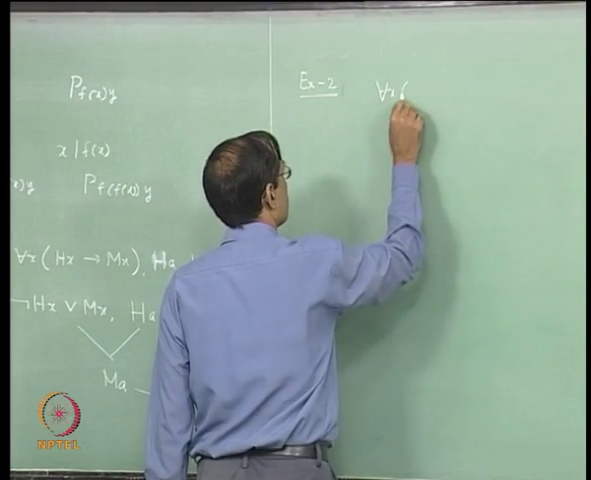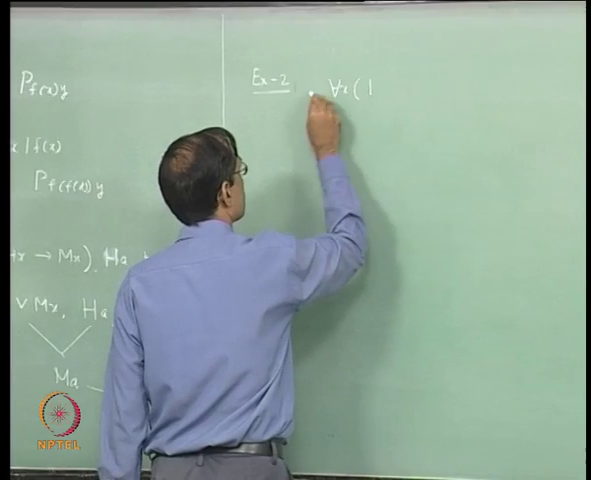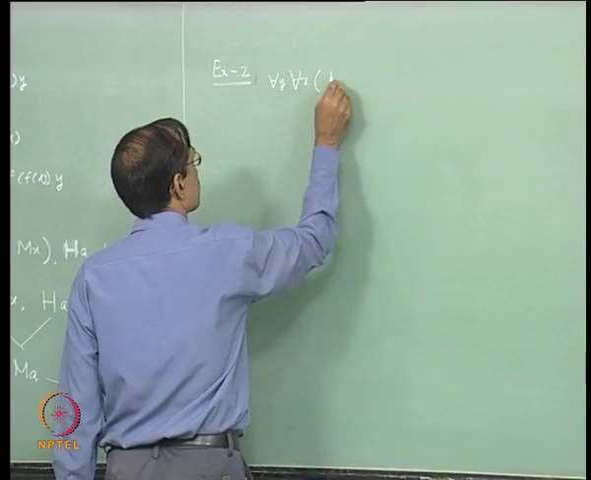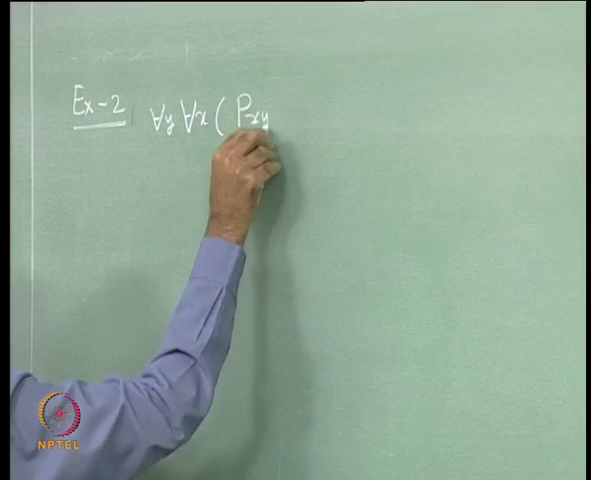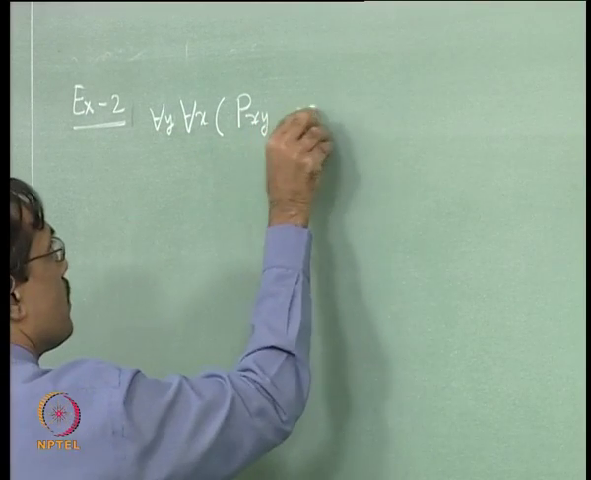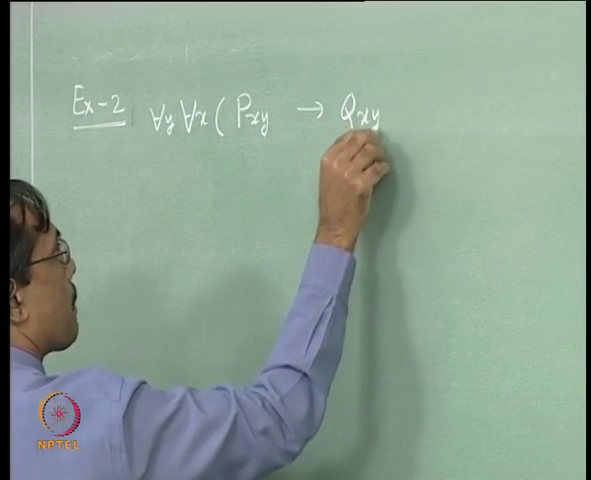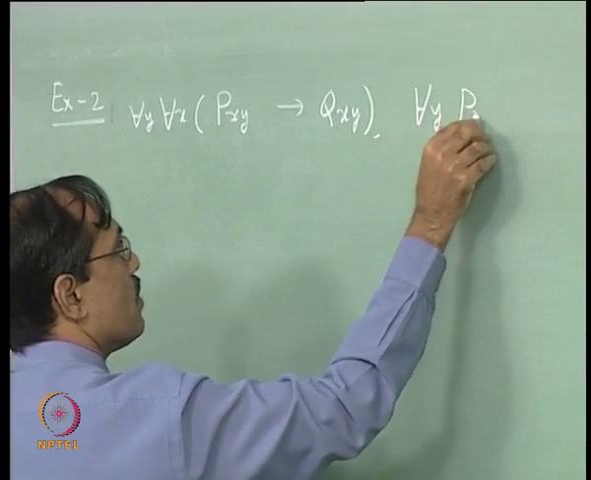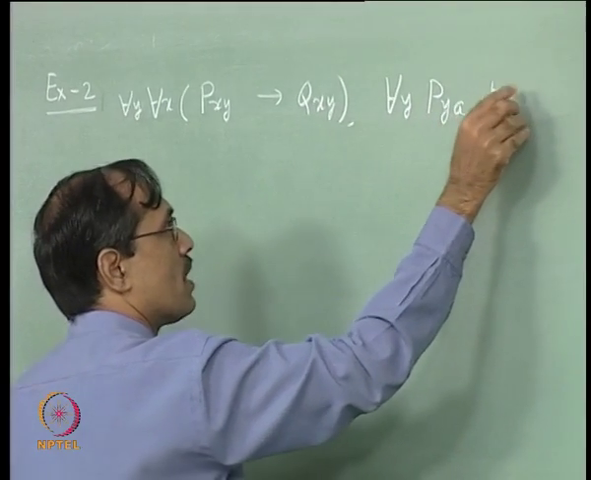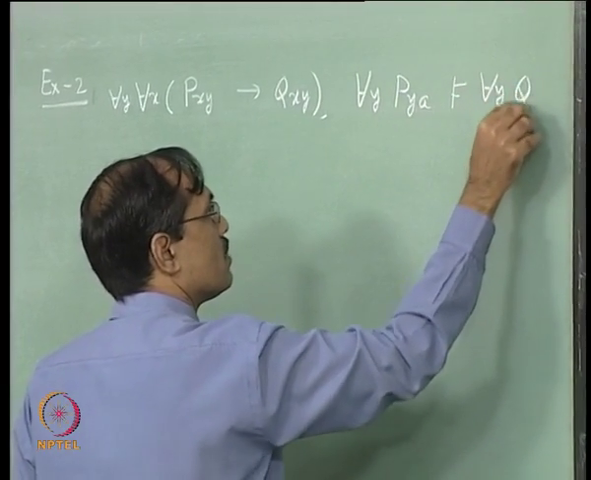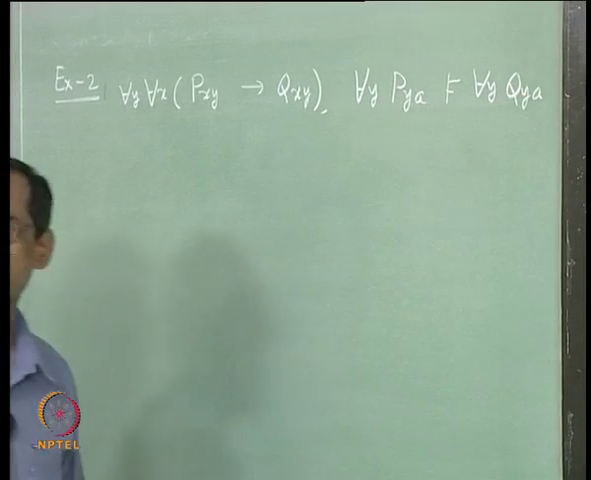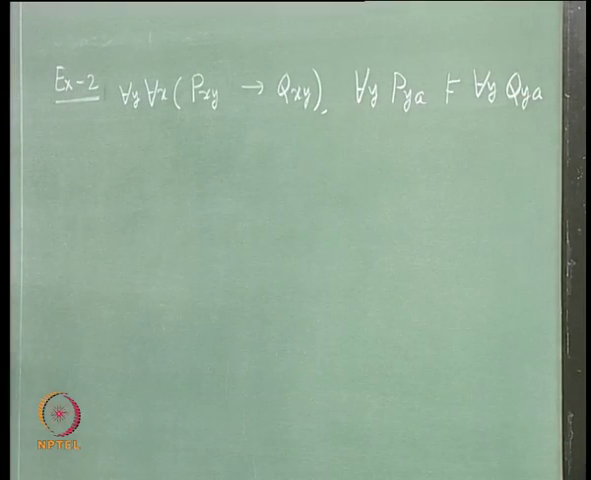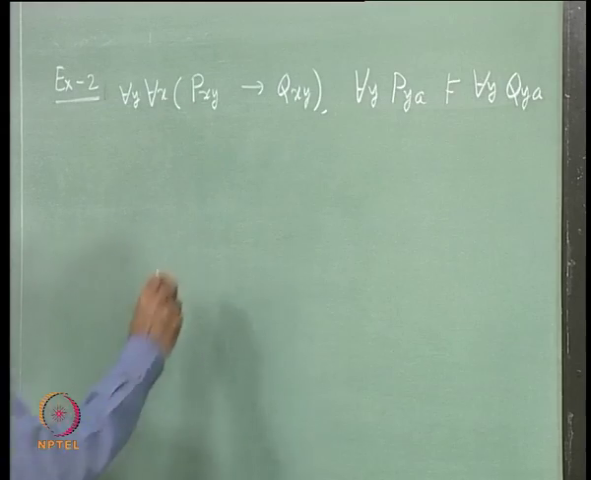I just change it a bit, take say for each x, for each y, Pxy implies Qxy, and I have another which says for each y Pya. Therefore, I should get for each y Qya. Okay. It looks all right semantically. So, let us try to see what happens.